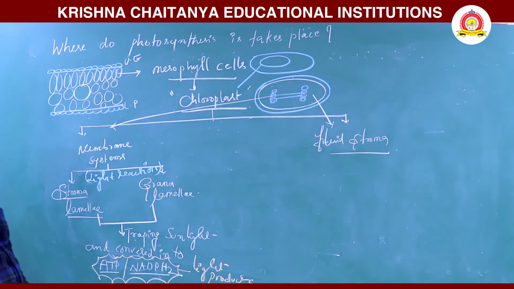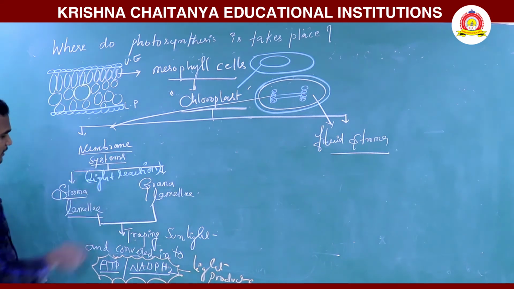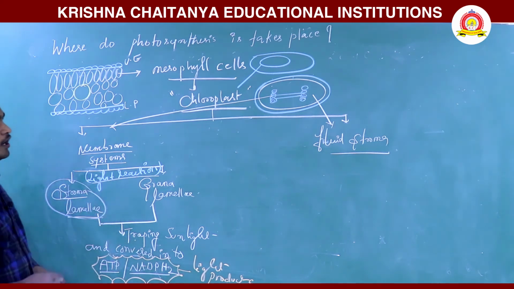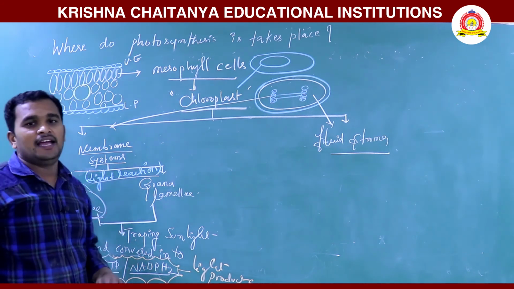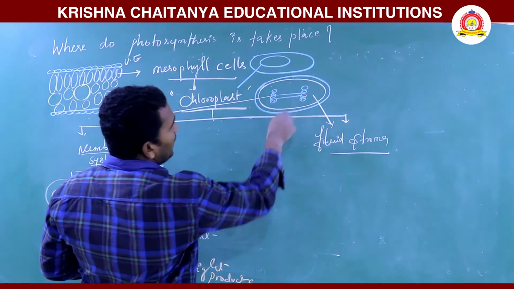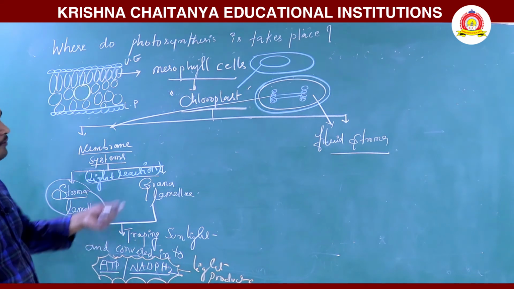So next one is stroma lamellae. You understood this now? Membrane system means membranal system. Mainly light reaction takes place here. Stroma lamellae is only stroma with lamellae; grana is not present, that's why it is called stroma lamellae.